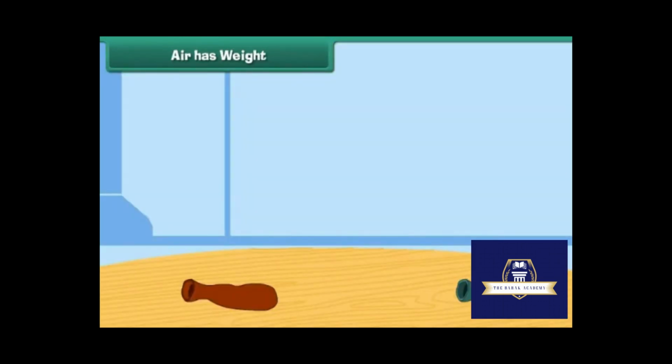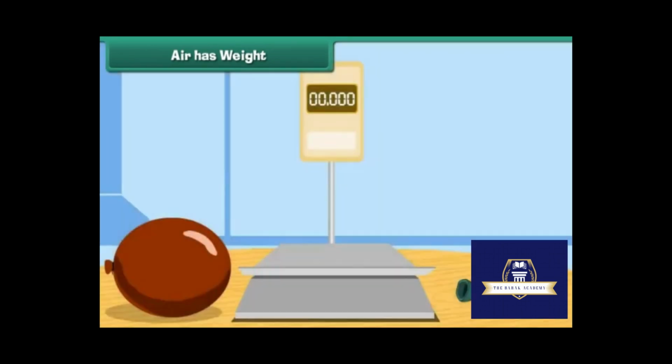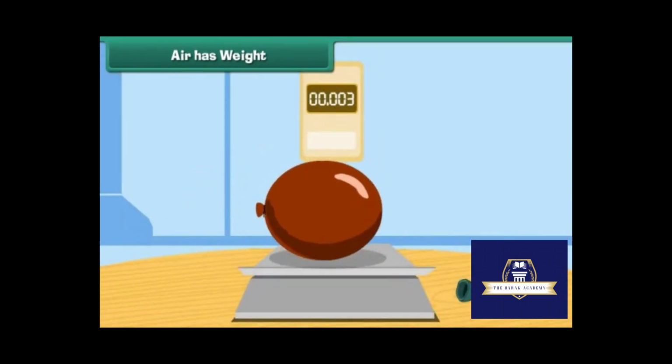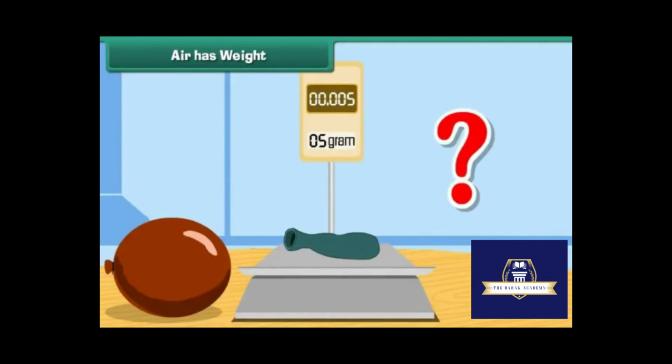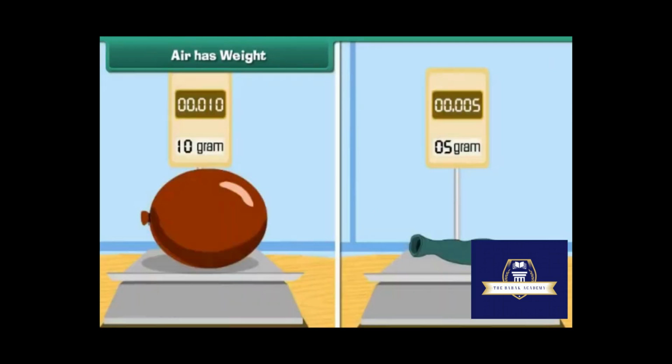Air has weight. Take two inflatable balloons. Blow air into one. Now weigh the inflated balloon, and then weigh the deflated balloon. What do you find? The inflated balloon feels heavier than the deflated one. This proves that air has weight.